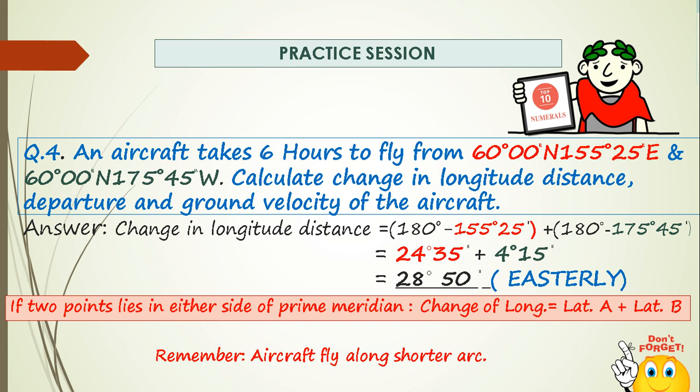You can see that the aircraft is moving easterly. So it comes out to be 28 degrees 50 minutes. If two points lie on either side of the prime meridian, change of longitude will be longitude A plus longitude B. And as I have told, there are always two ways an aircraft can go, but always remember, aircraft fly along the shorter arc.